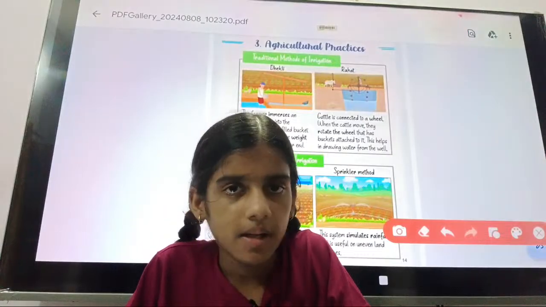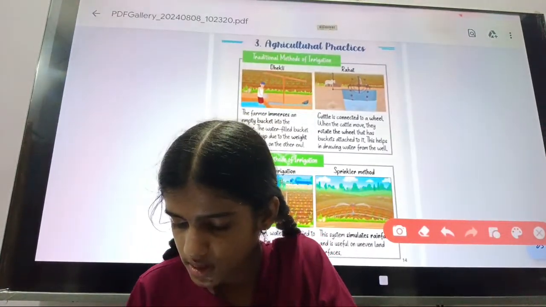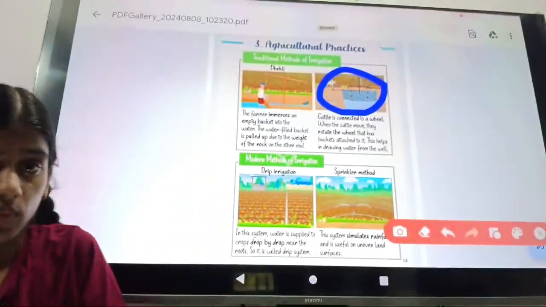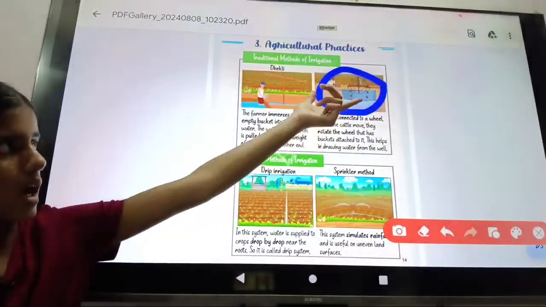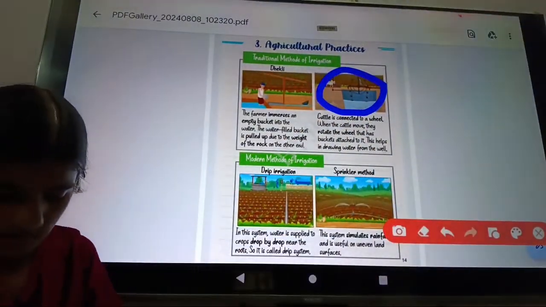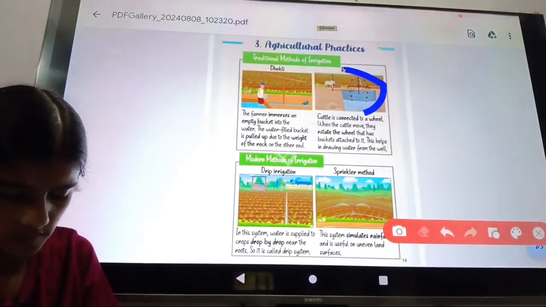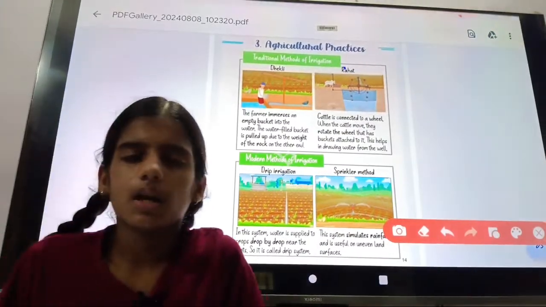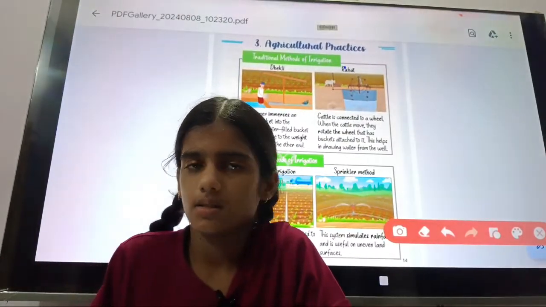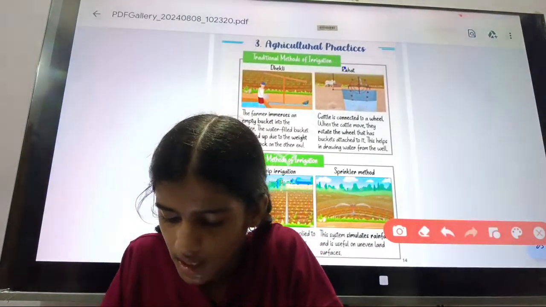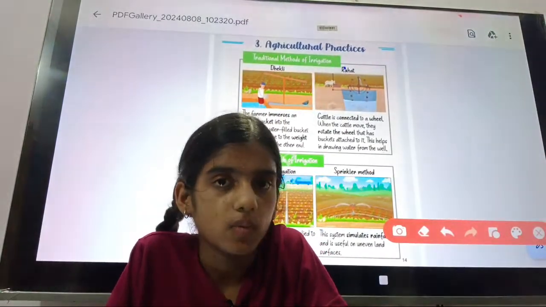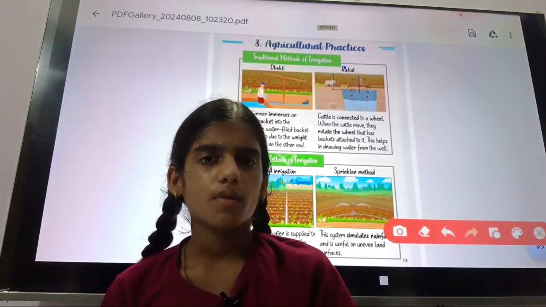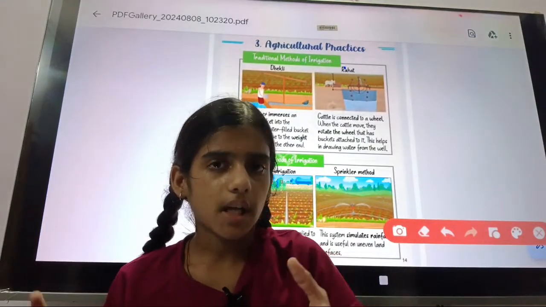Then rahat. You will see here the structure of the rahat. In the rahat, the cattle, you know, that animal, is connected to a wheel. It means suppose we take a cow or ox, it will be attached to the wheel.